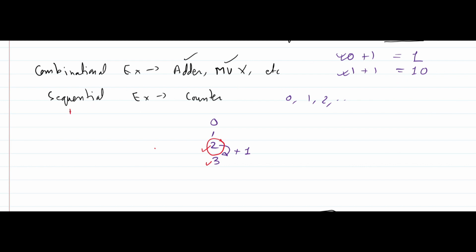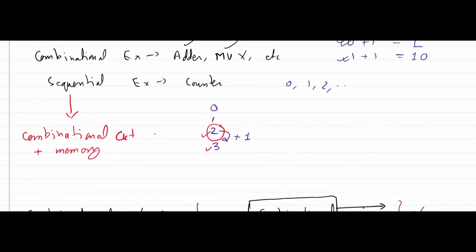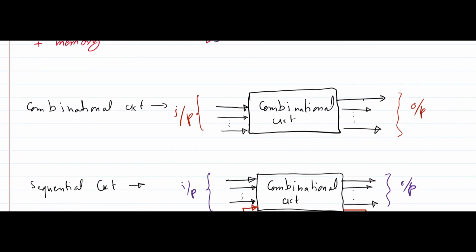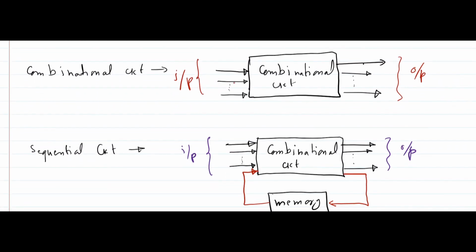Okay, so a sequential circuit is a combinational circuit plus memory elements. Okay, so this is a sequential circuit. Now if I want to draw a block diagram: a combinational circuit depends only on present input and not on output.